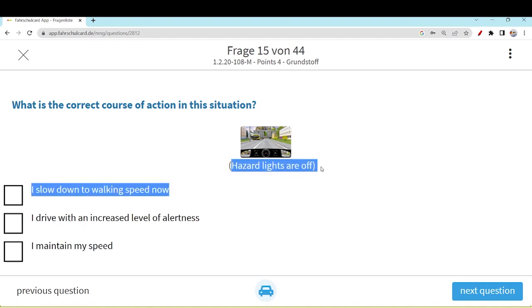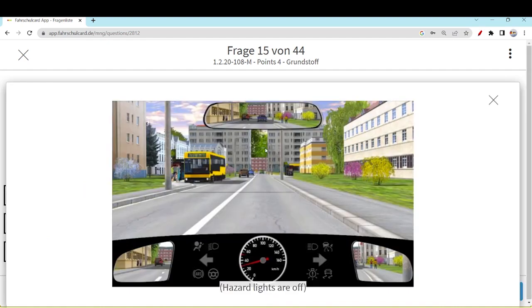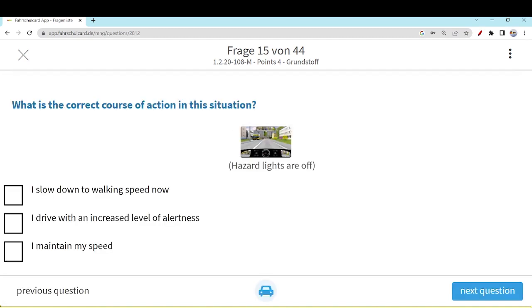Okay, so our next question is, what is the correct course of action in this situation? Okay, so hazard lights are off. So you know, whenever hazard lights are on, a very important thing, and the bus is stopped completely, you can overtake the bus, but with walking speed, known as Schrittgeschwindigkeit in German, whenever hazard warning lights are on. That we already know from the previous videos. But here they are mentioning hazard lights are off. Okay, you see here, you are on the other side of the road, the bus is on the other side, hazard lights are off. That is very clear, the scenario is clear. So what is the correct course of action?